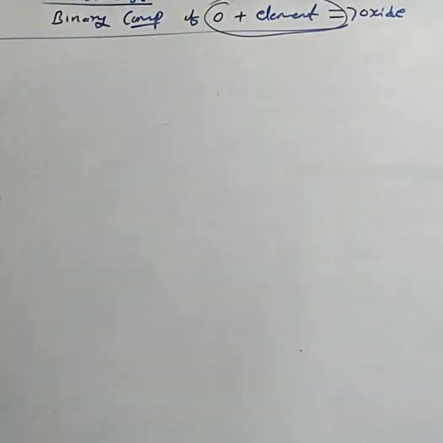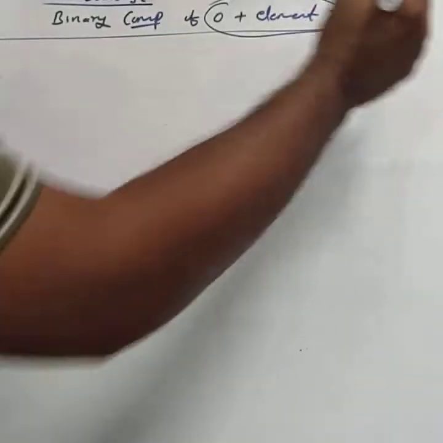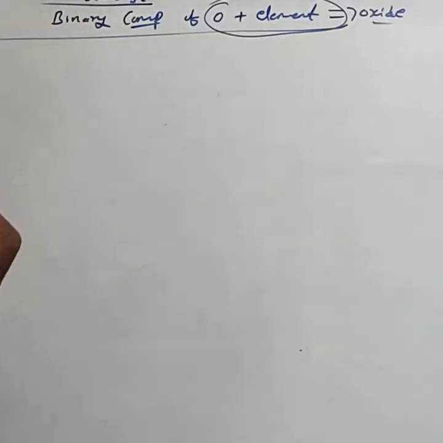This is the definition of an oxide, commonly called the oxide.